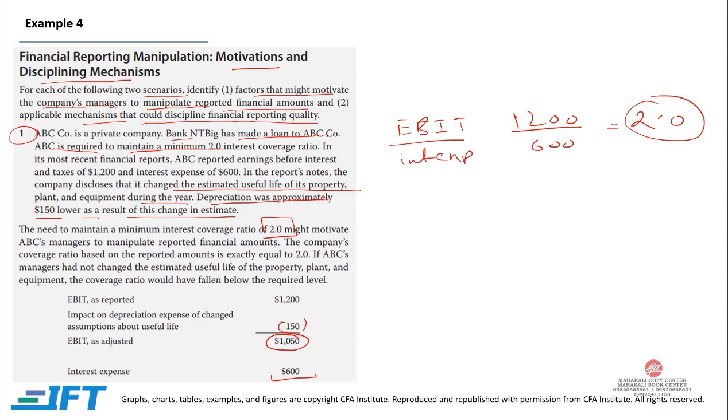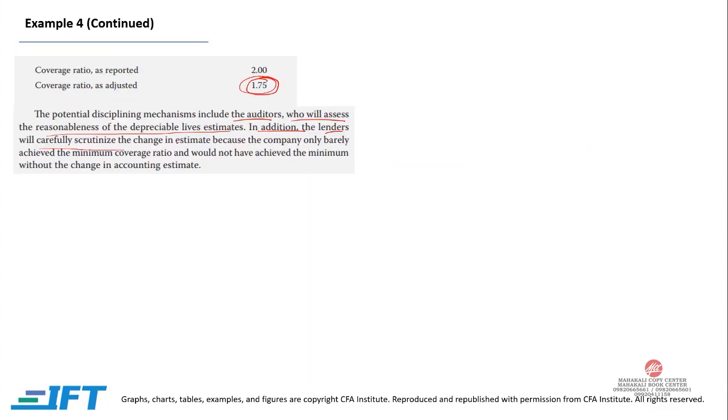In addition, the lenders will carefully scrutinize the change in estimate, because the company only barely achieved the minimum coverage ratio and would not have achieved the minimum without the change in accounting estimate. So they are just maintaining this coverage ratio and barely coming up with this number, and they have already changed some accounting estimate in order to achieve this. So they need to scrutinize further.